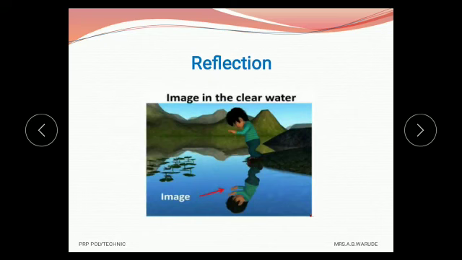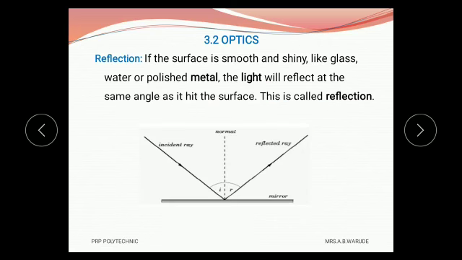First we see what is meant by reflection. Observe this photograph. Here this is called the image, that is called a reflection. When light reaches any reflecting medium, it bounces back in the same medium, and that phenomenon is called reflection.